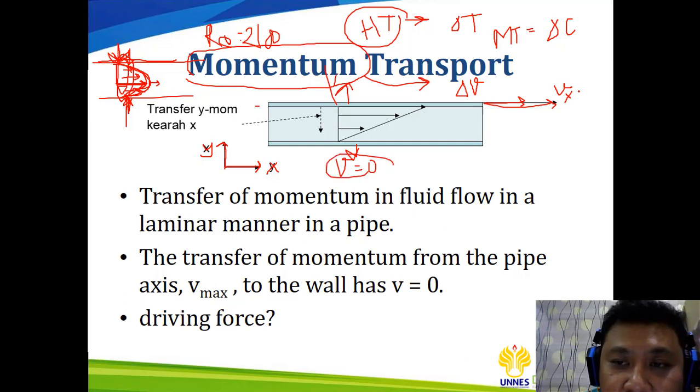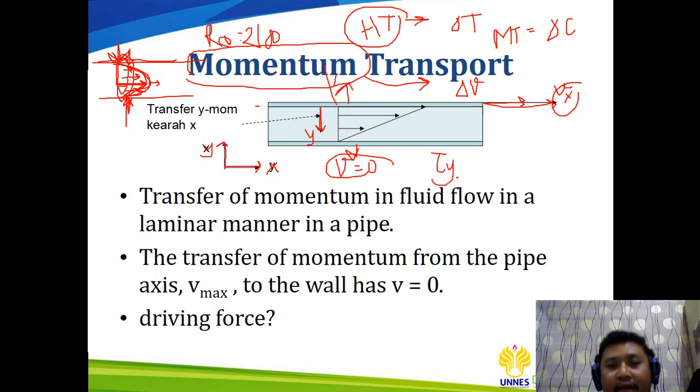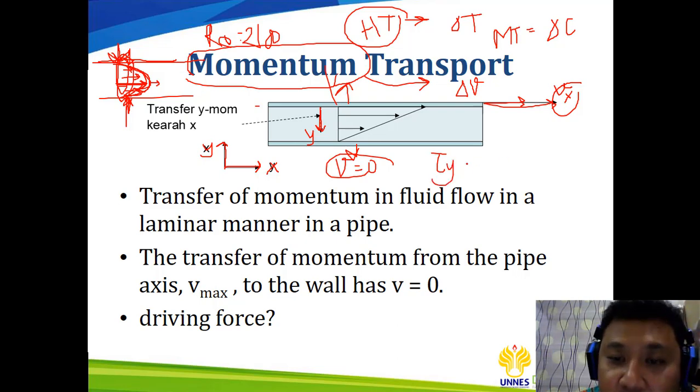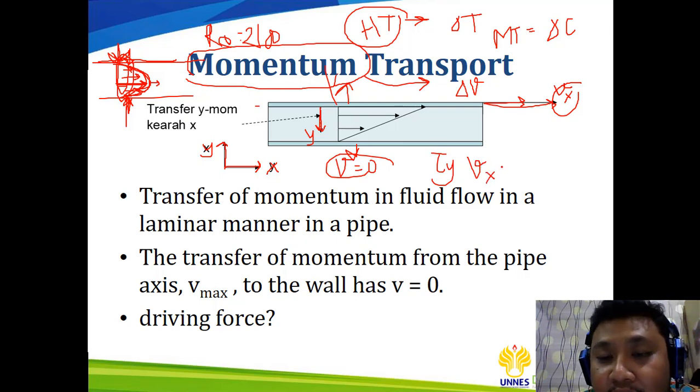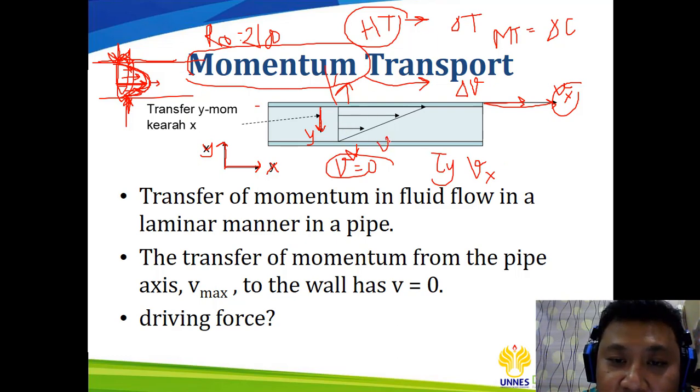Based on this information, the fluid between the walls has momentum in the y direction. It's because of the velocity in the direction of x, because we have a different velocity at this point and at this point.